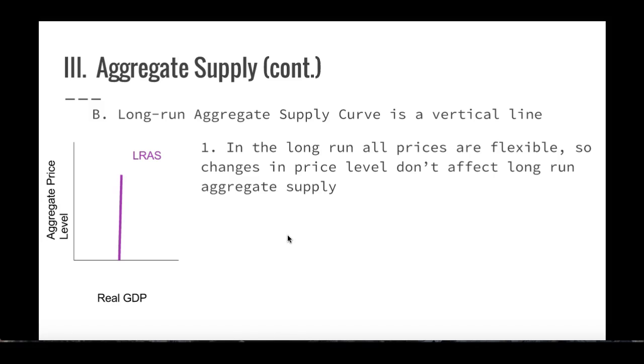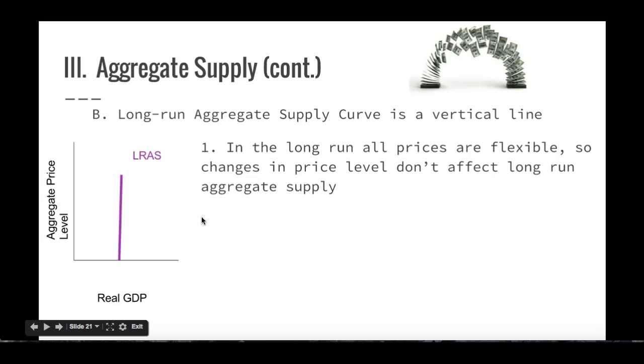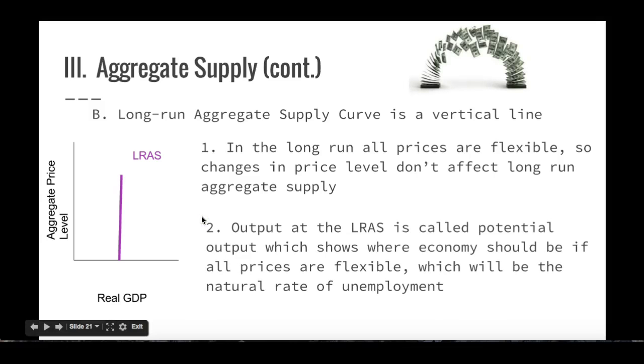So in the long run, for example, if the price level is increasing, workers are going to look at that and say, hey, I deserve more money. They're going to demand more money, which is then going to cut down on profits. And so in the end, it doesn't really matter what the aggregate price level is. It's going to adjust automatically back to the long-run aggregate supply curve. So wages are very flexible.